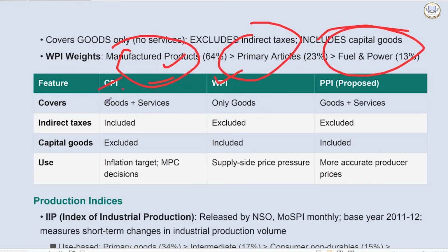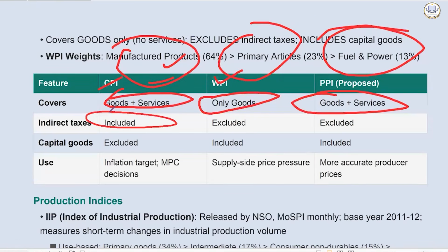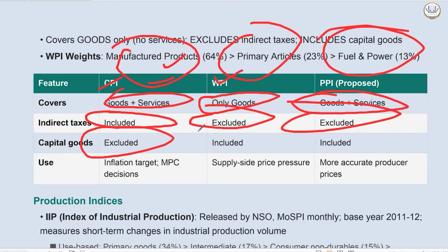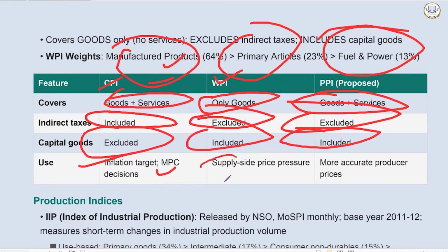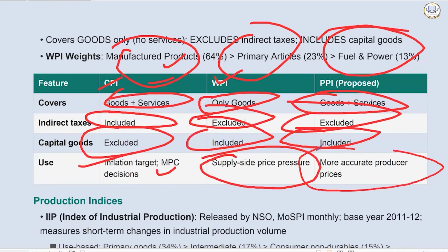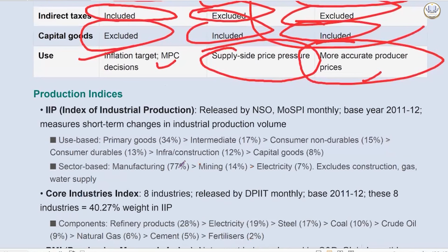So in CPI, we have goods plus services. In WPI, we have only goods. PPI will have services as well. Indirect taxes are included in CPI, but in WPI it is excluded. PPI will have excluded. Capital goods, consumer price will not have. WPI it will be included. PPI it will be included. CPI is used for inflation targeting by monetary policy committee decisions as well. PPI is used for supply side price pressure, and it is more accurate producer prices. It will be more accurate compared to WPI.